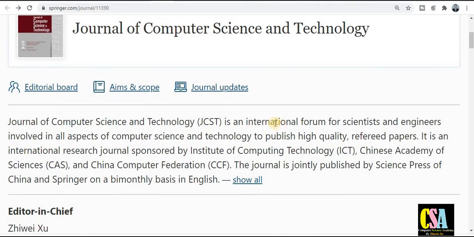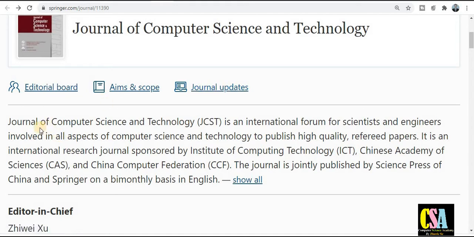So these are the three tabs. The first one is the editorial board members, then aim and scope, and journal updates. These are very important things whenever we explore any Springer journal. We should know about the aim and scope, the journal updates, the types of article issues and when it will be published, and also the frequency, impact factor and CiteScore. These factors play a very important role in any journal.